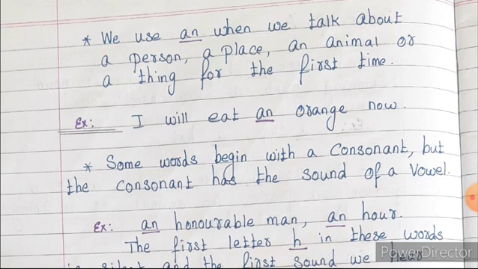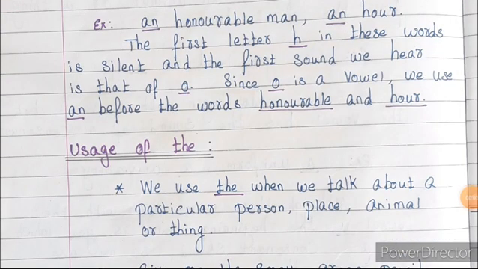So children, you should concentrate only on the sound of the noun. You should not look at the letters. So you should concentrate more on the sound of the noun. The first letter H in these words, that is in honorable man and then hour, is silent. The sound of the letter H is silent, and the first sound we hear here is that of O, honorable, hour. So since O is a vowel, we use an before the words honorable and hour.